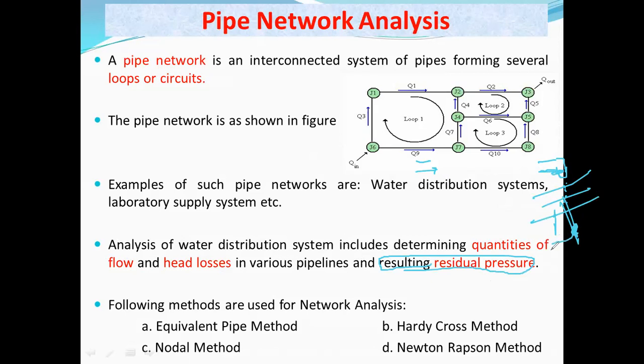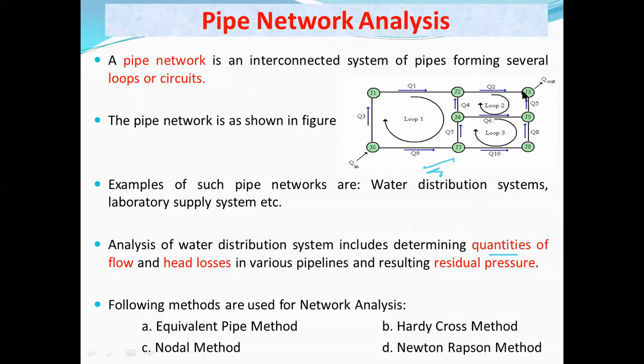So that pressure is called the residual pressure. How much pressure is coming there. Okay, so finding these values, calculating these things, that is flow, then head loss, and then residual pressure. All these things together are called pipe network analysis.